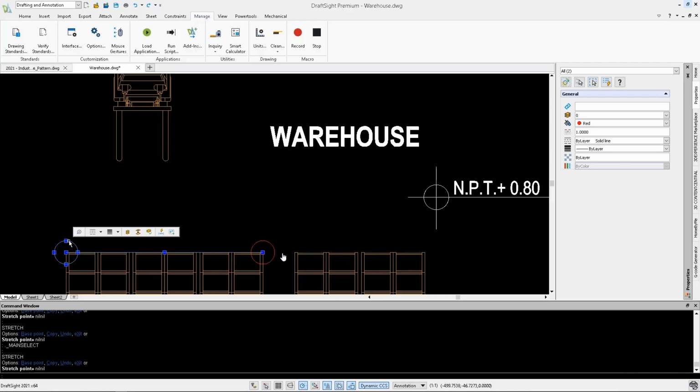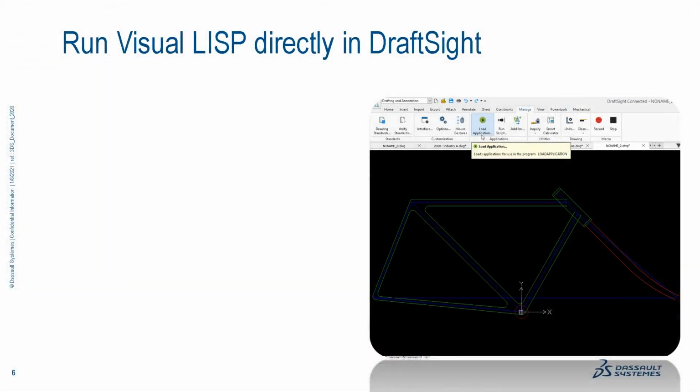And we understand that you have created a lot of Lisp routines in your processes to run your workflows. And I'm very excited to share that DraftSight 2021 will be supporting Visual Lisp as well. The thing is, we heard from some other customers who highly recommend DraftSight, but they do say, hey, if you want to run Visual Lisps, I recommend you keep several seats of AutoCAD because DraftSight doesn't support Visual Lisp. Now it's not true anymore. DraftSight 2021 will be starting to support Visual Lisp. That's a major gap filled with this new release.